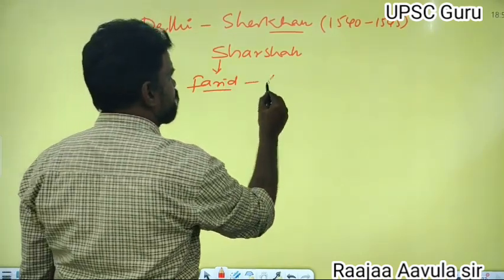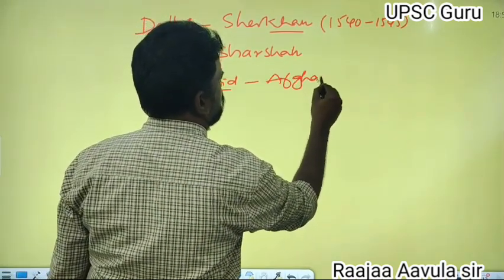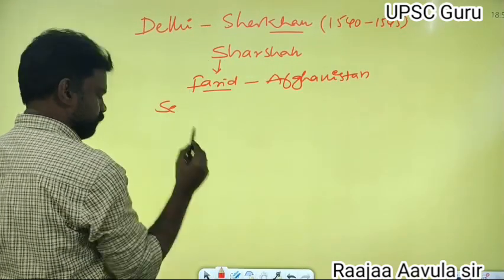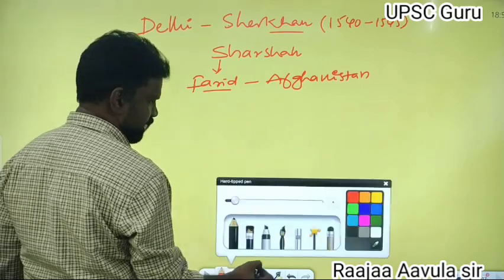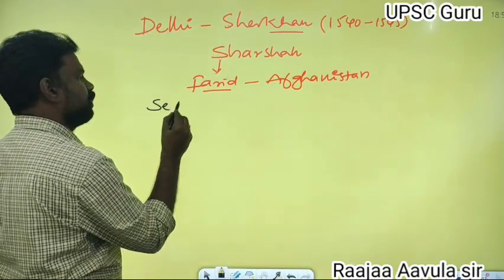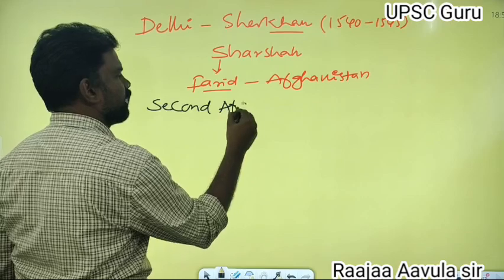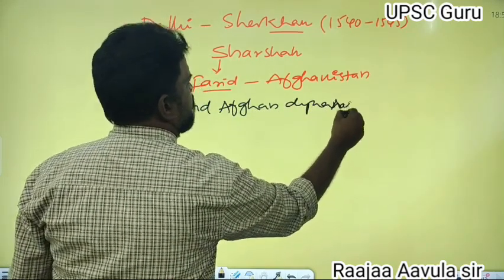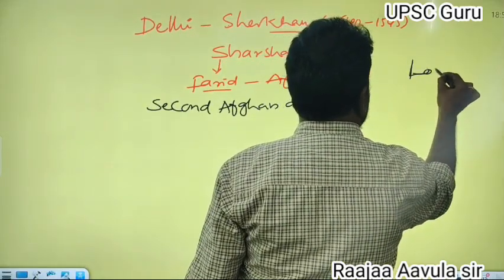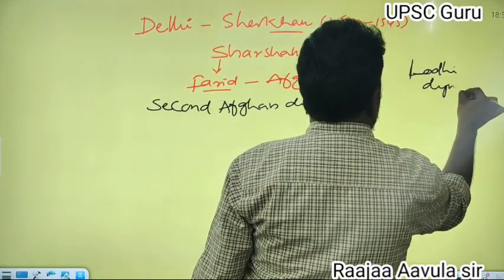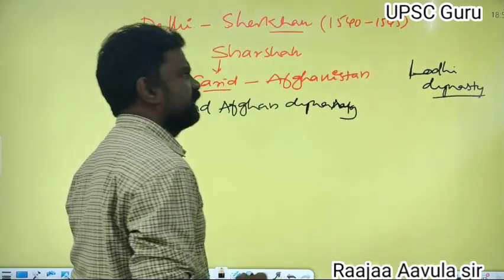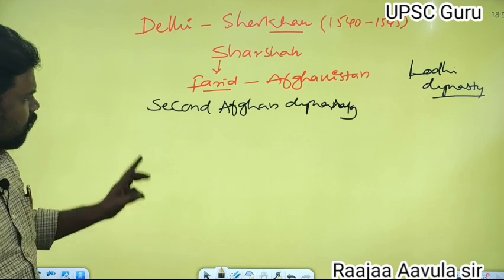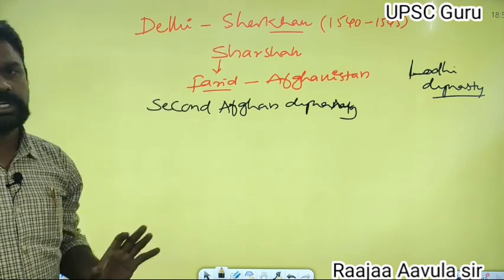Their family belongs to Afghanistan. So in India, it was the second Afghan dynasty. What was the first Afghan dynasty in India? The first Afghan dynasty in India was the Lodis. The Lodi dynasty was the first Afghan dynasty in India. The second Afghan dynasty was the Sher Shah dynasty.